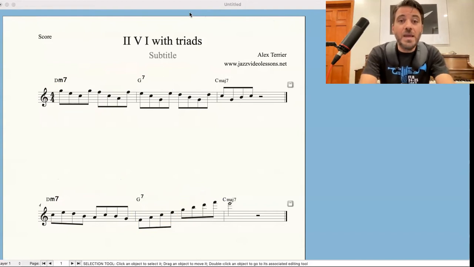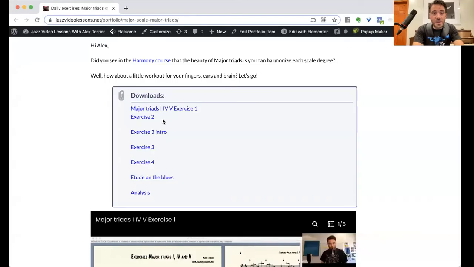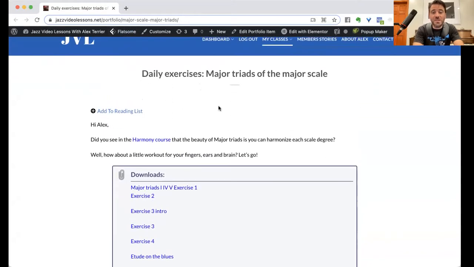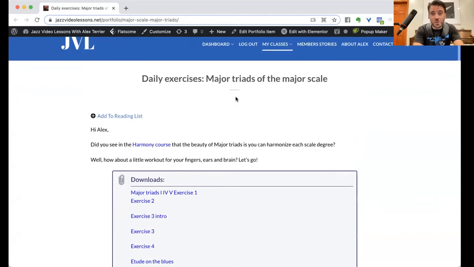you have to be able to do that in all 12 keys. So this, my friend, is exactly what we're talking about in this class that is available. It's daily exercises with major triads of the major scale.